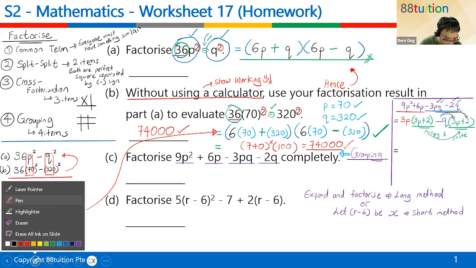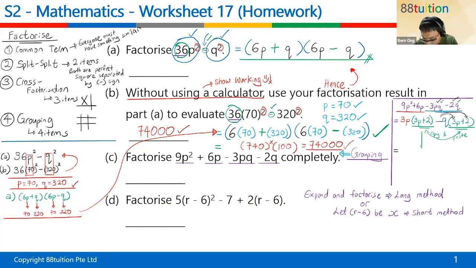Okay, last step, children. Can you see that this and this are the same? Why is it the same? Because you copy and pasted just now. That's why it's the same. So now you copy one set into your final answer. And the remainder, what is the remainder? The remainder is the 3p, the minus, and the q. That's called your remainder. Put it in another bracket. And this is your answer, children. If you follow my steps, children, if you